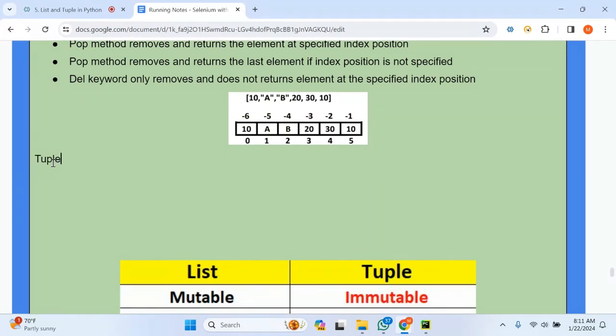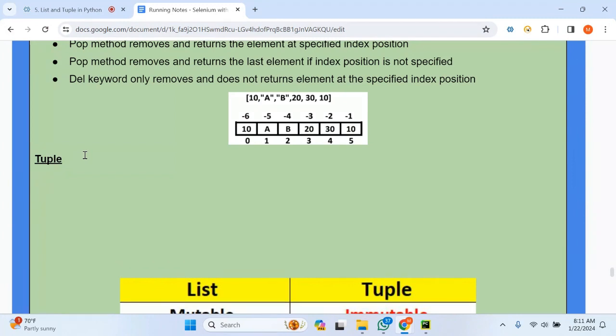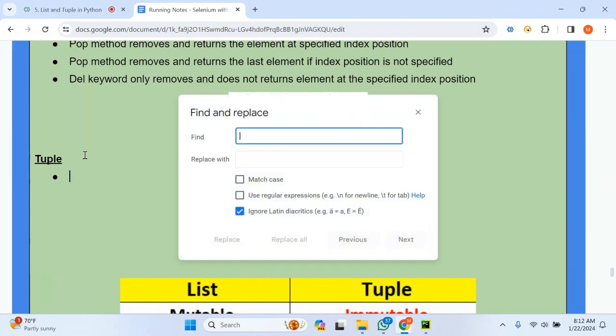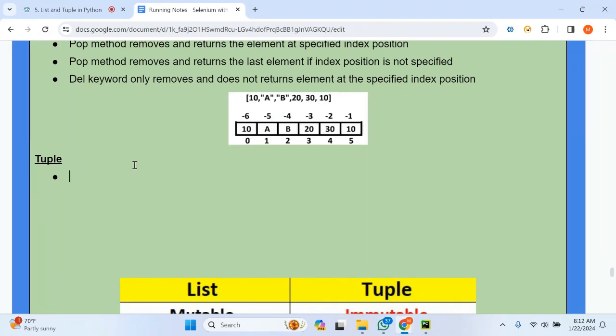Tuple. It is the same as list, but it is the read-only version of list.